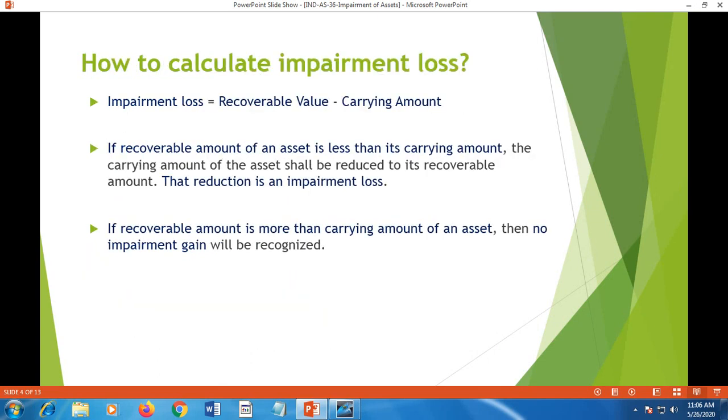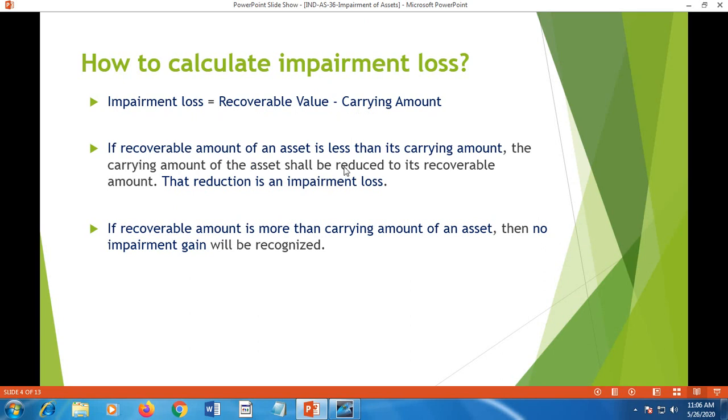How to calculate impairment loss? Impairment loss is recoverable value minus carrying amount. In this case, the recoverable value is less and the carrying amount shown in the balance sheet is more. That difference is known as impairment loss.